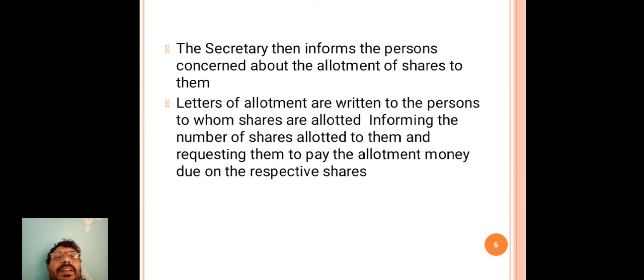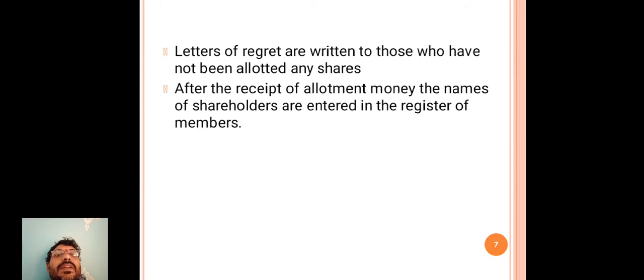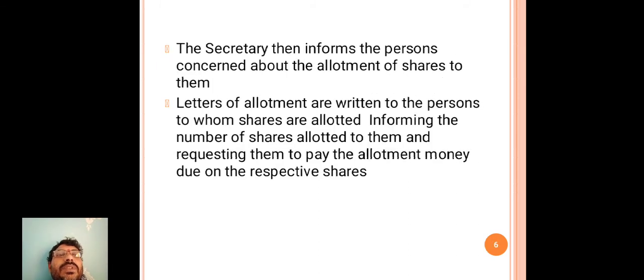The secretary then informs the persons concerned about the allotment of shares to them.